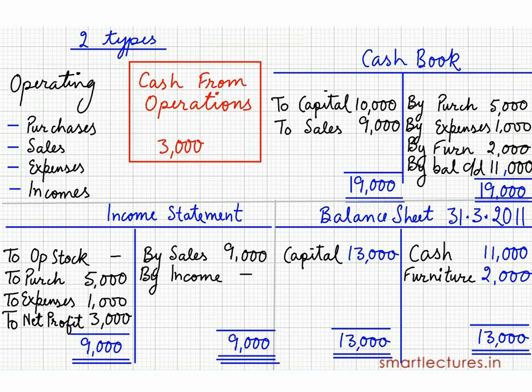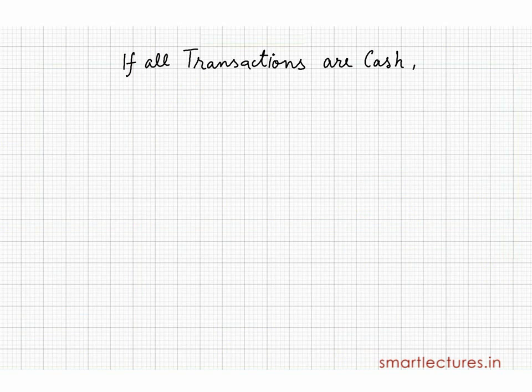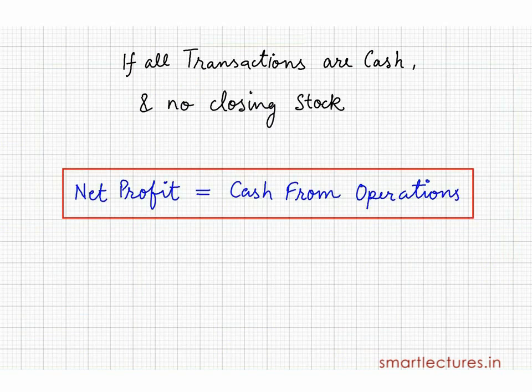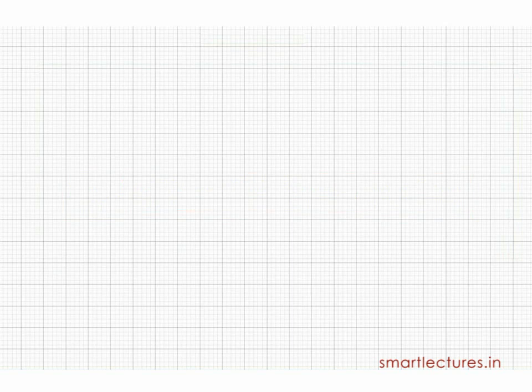One thing more, your net profit is also rupees 3,000 and your cash from operation is the same amount. I have already explained, if all transactions are cash transactions and there is no closing stock, net profit is always equal to cash from operation, I mean net inflow of cash from operating activities.